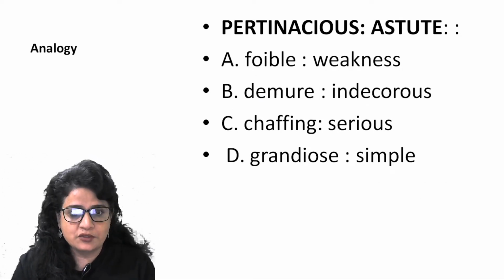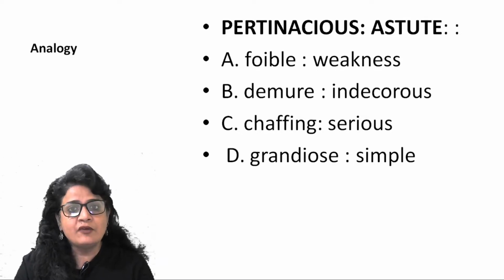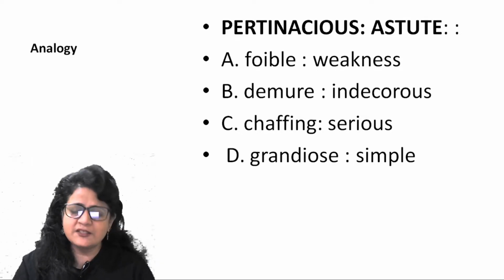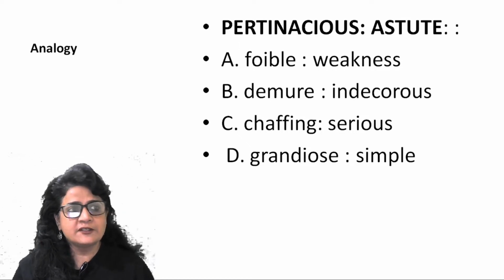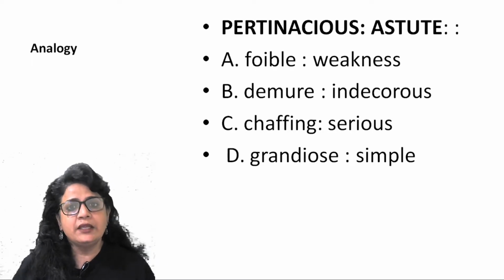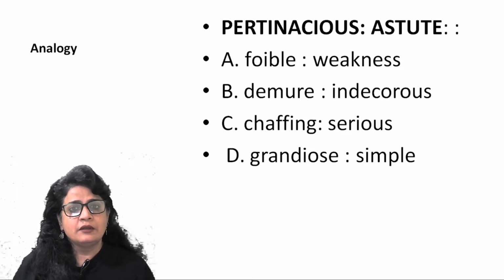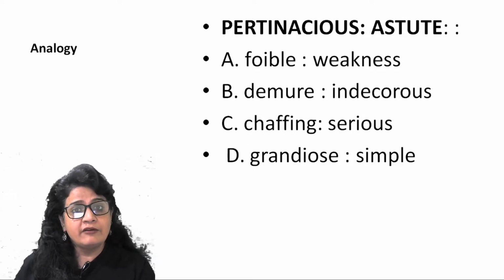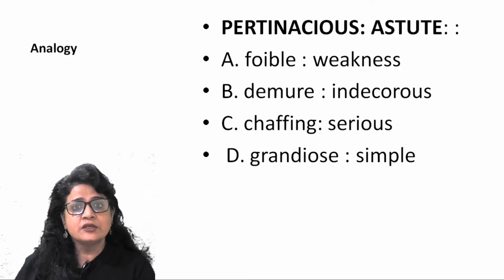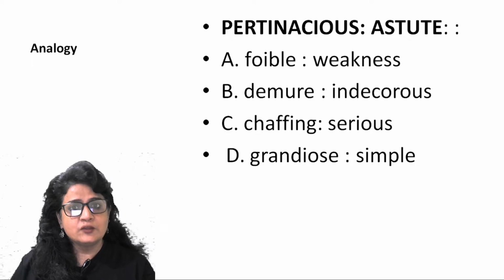Pertinacious and astute. Now, pertinacious is someone who is very determined to achieve something despite facing a lot of adversities or despite facing a lot of difficult circumstances. He's staunchly determined to achieve what he wants. Very positive word, pertinacious. Astute is someone who is extremely intelligent, sharp-minded, right? So, in a way, a person who is pertinacious will have astuteness because he will have brilliance, he will have intelligence to achieve what he wants, right? So pertinacious, astute, one is almost synonym.